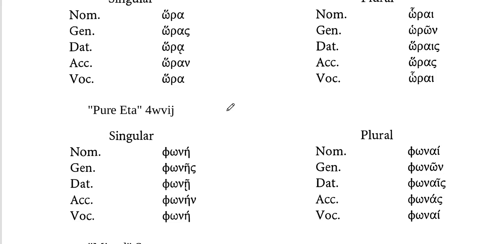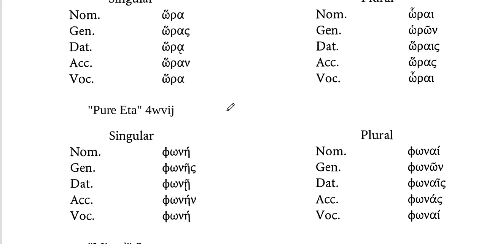Is everyone reading along with me? So you can see the similarities: the nominative is just ending with the alpha with the word hora, or it's ending with an eta with the word phone. But with the genitive, you see it ending with a sigma in both cases. With the dative, you see that iota subscript ending for both of them. And with the accusative, you see that nu ending, even if it's an alpha nu or an eta nu. And sometimes they mix them up. There are some words like doxa, which means glory. That's in that third section. You can see alpha, but then it switches to an eta sigma, eta iota subscript, alpha nu.